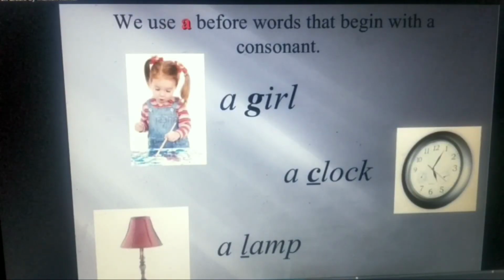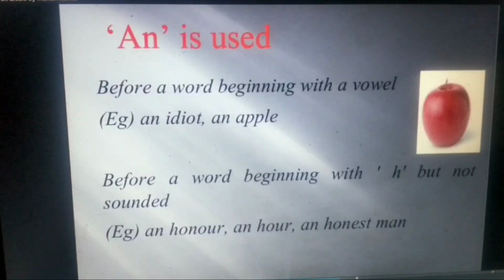We use a before words that begin with a consonant. A girl, a clock, a lamb. Article an is used before a word beginning with a vowel. Example, an idiot, an apple. So I told you there are 5 vowels in English language: A, E, I, O, U.